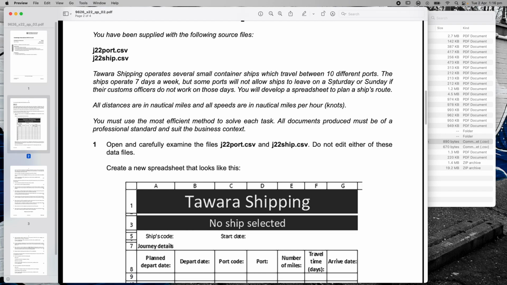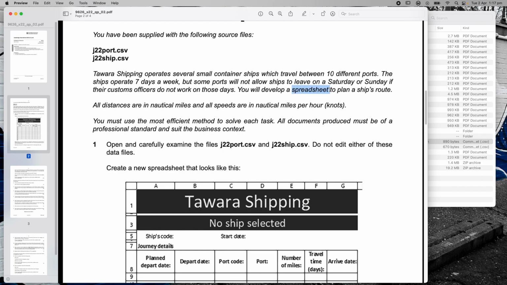You've been supplied with the following files. Tawara Shipping operates several small container ships which travel between 10 different ports. The ships operate 7 days a week, but some ports will not allow ships to leave on a Saturday or a Sunday if their customs officers do not work on these days. You will develop a spreadsheet to plan a ship's route. Okay, so it looks like I'm building a spreadsheet.